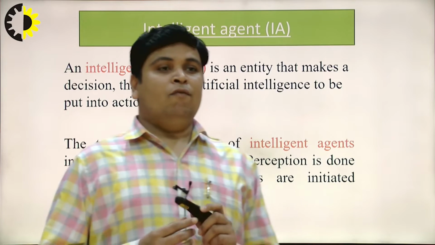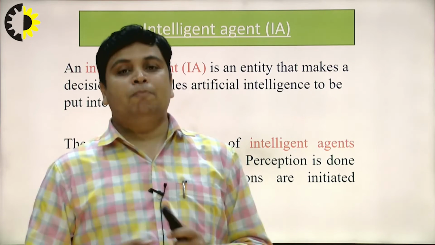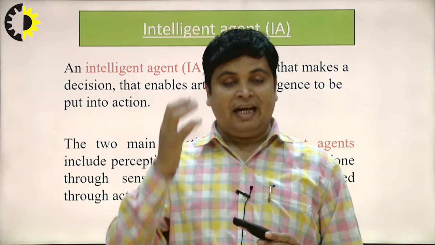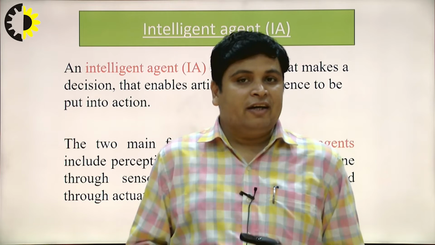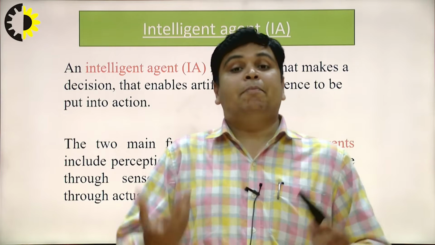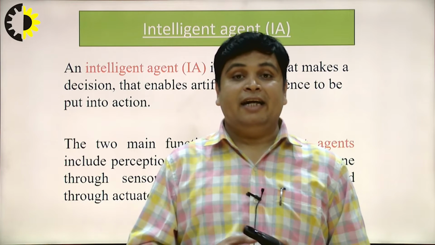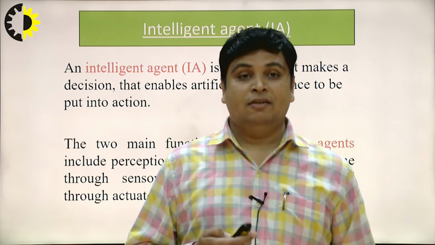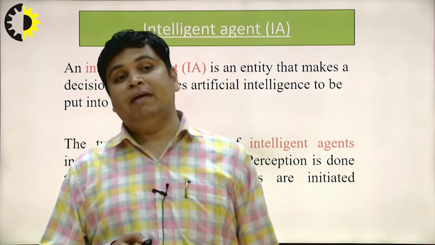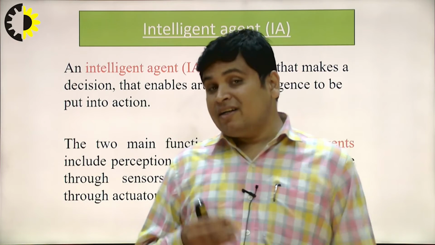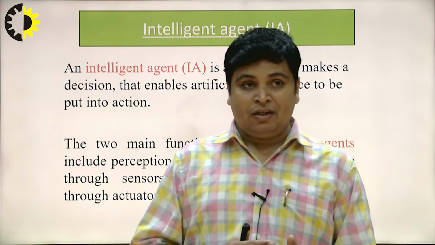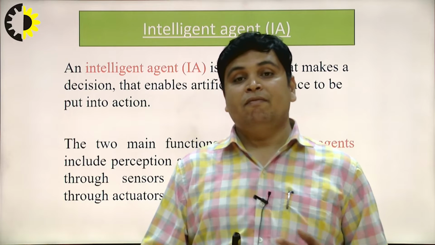What is perception? Perception is the intelligence generated in our mind, and based on that perception and that intelligence, I perform the actions. What actions? I move the slides in the forward direction as well as backward. So what is an agent? An agent includes two things: first is perception, and based on perception it performs actions.